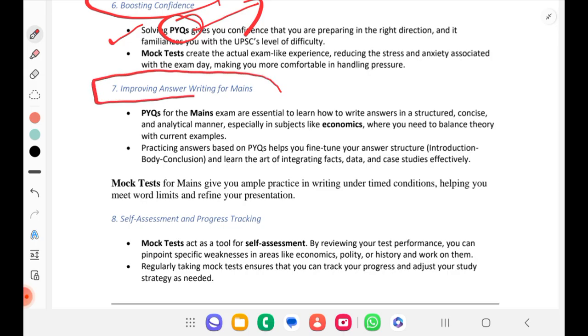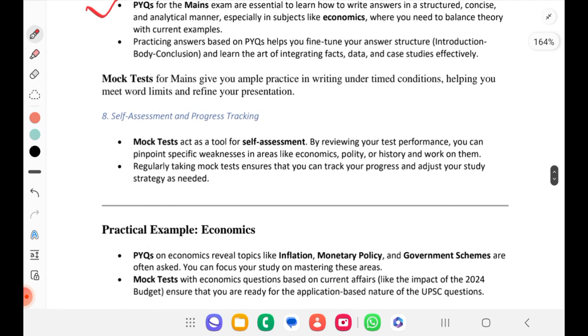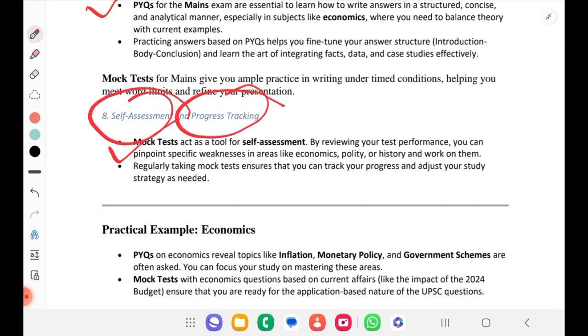And in case of mains, it will improve your answer writing. If you keep on practicing PYQs, you will be able to understand what the key terms are that have to be used in the exam hall for a similar kind of question. With that conclusion, you will be able to answer very well in the exam hall. Finally, for self-assessment and progress tracking, you should use mock tests along with PYQs.